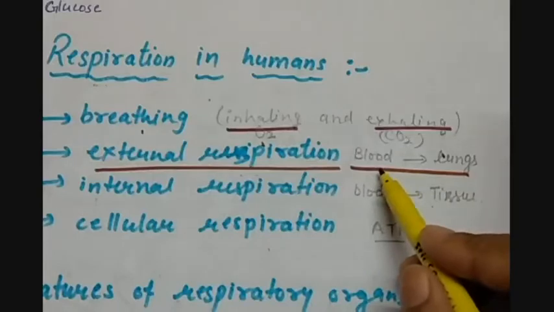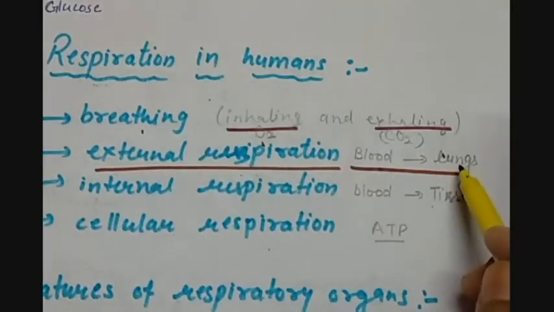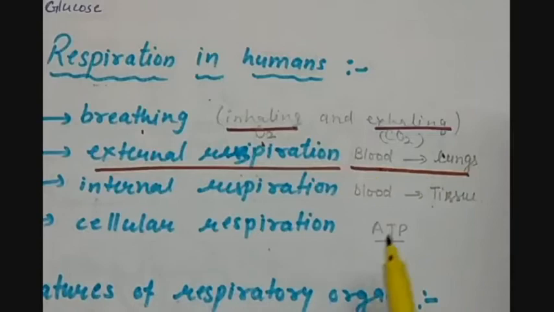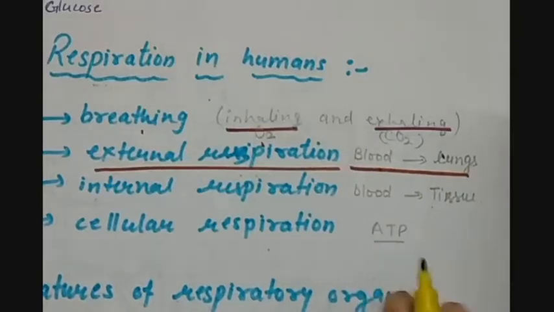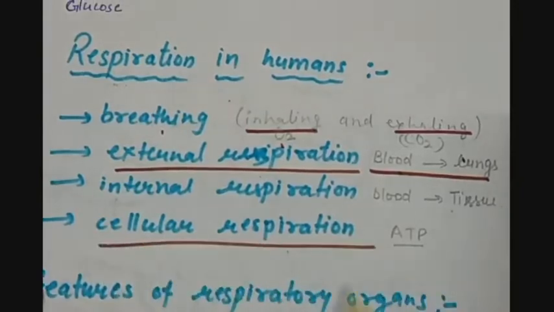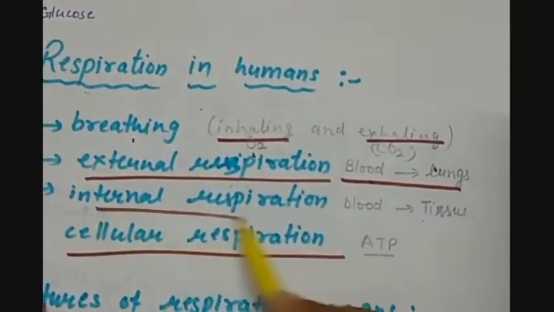How is the blood present in the lungs? It is in the form of capillaries. So which part of the lungs comes in contact with blood? It is the alveoli. We'll see the structure of the respiratory system of humans. Then we have cellular respiration. So finally, we have internal respiration.